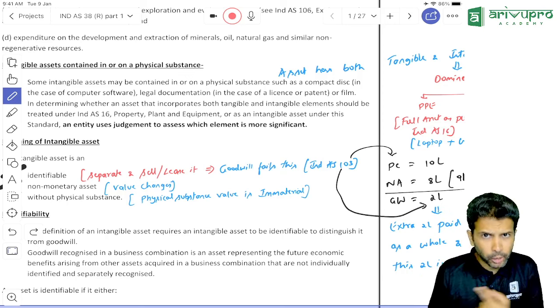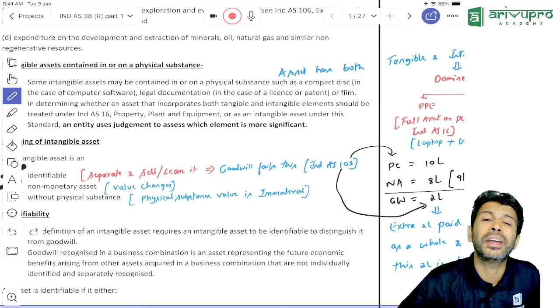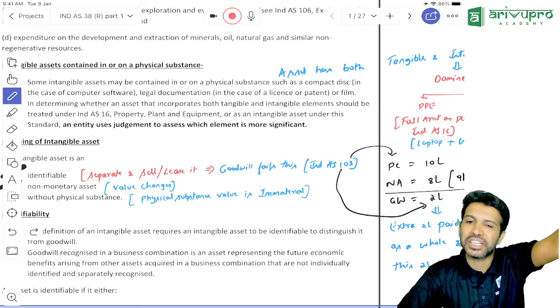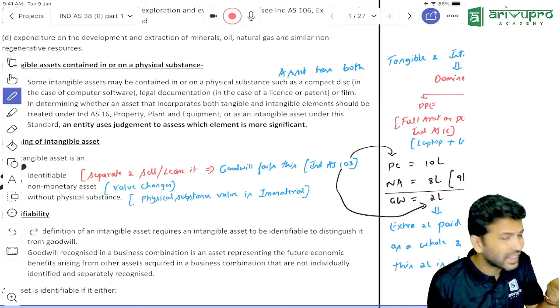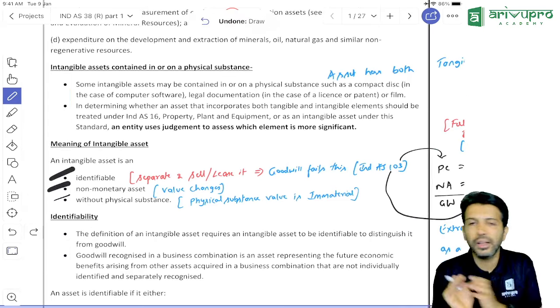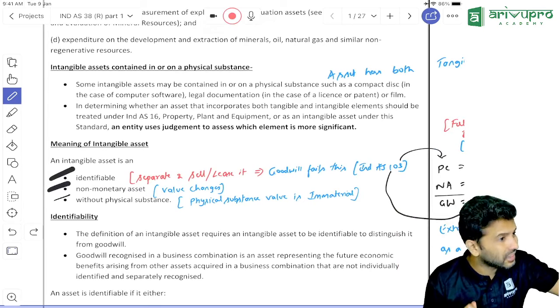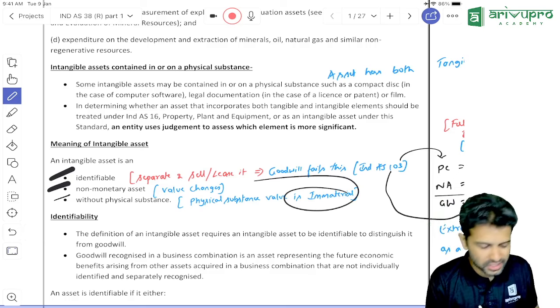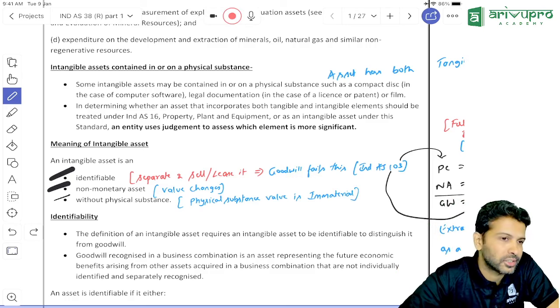I didn't pay 40 lakh rupees for the pen drive, the tangible element. I paid 40 lakh rupees mainly for the intangible component. That means the value of the pen drive in this example is immaterial. That's what without physical substance means. It does not mean there is no physical substance at all. It means the value of that physical substance is immaterial or insignificant.